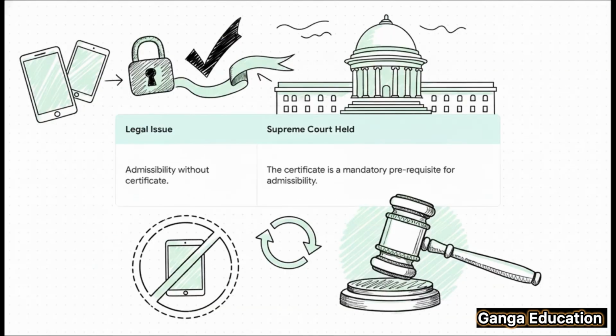First up, we have the case of Anwar PV versus PK Bashir. This is the big one. Here, the Supreme Court laid down the law crystal clear. It held that the certificate we've been talking about is not just some formality you can skip. No, it is a mandatory prerequisite. The court's message was simple: no certificate, no admissibility.